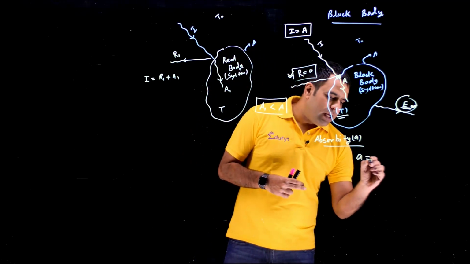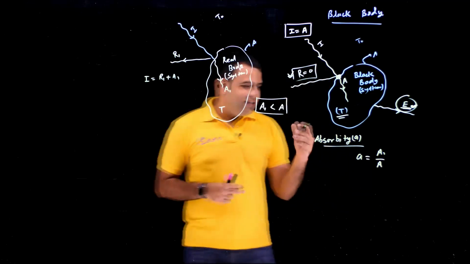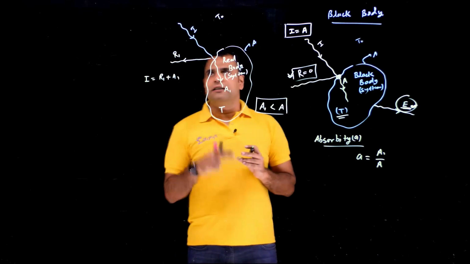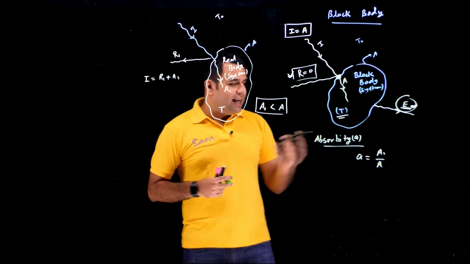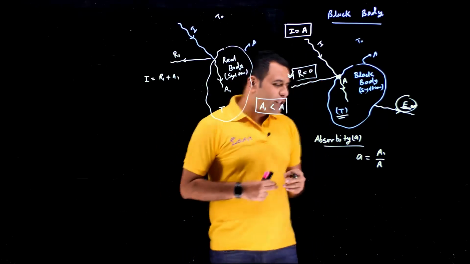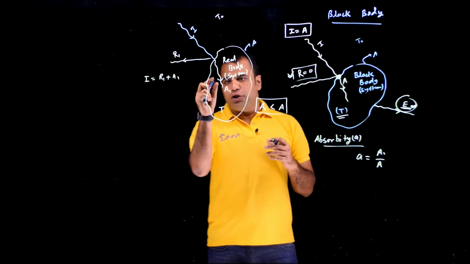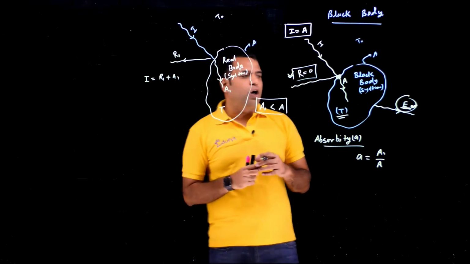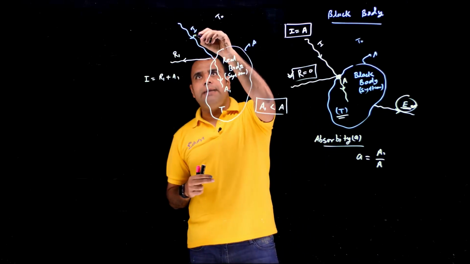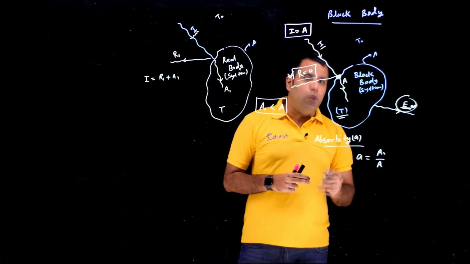So small a value is equals to A1 upon A. A1 is absorption by the real body corresponding to the incident I, and A is absorption by the black body corresponding to the same incident. So the proportion between the absorption by the real body with respect to the absorption by the black body corresponding to the same incident energy is defined as absorbability, and this value is a constant.